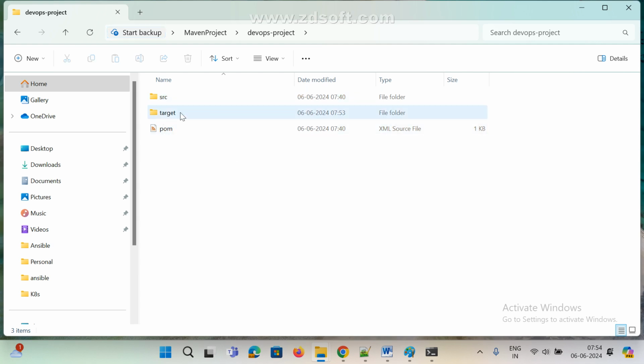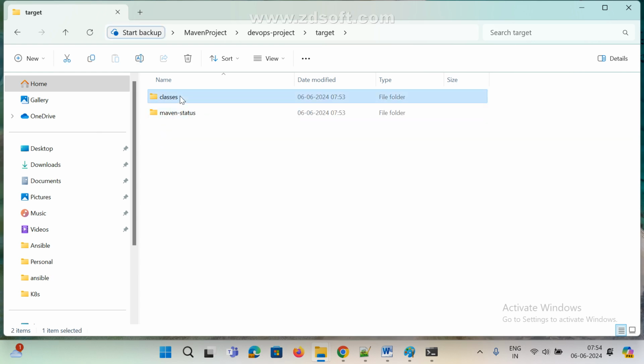See, earlier only the src and pom.xml file were there. Now if I observe here, there is one more directory generated. What is it? The target directory. See here, target directory. So if you give the compile command, it automatically generates target. Under this target, we can see .class files. So now that is the error message, right? That is the reason the .class file is not available.